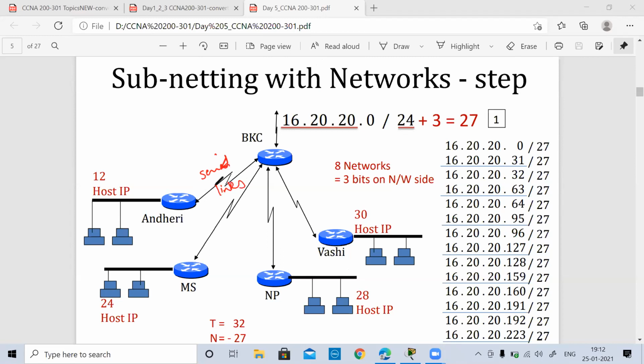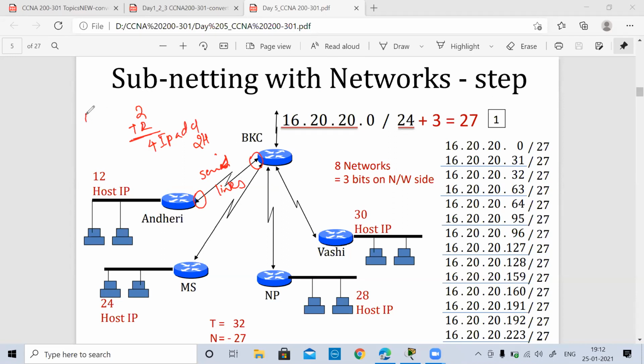Okay. And on serial links, we need only 2 host addresses. One to configure here and the other to configure here. Plus we will take 2 because we know that there is a network and the broadcast address which comes into the picture. So there is actually only a 4 IP address requirement over the serial links.